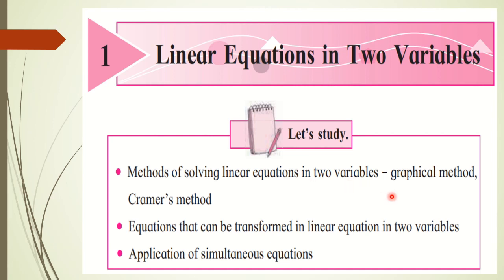And then there are new methods. The graphical method is one method here. Already two methods are there from 9th standard, so this is the third method to solve, the graphical method. And the fourth method is Cramer's method or Cramer's rule. So these two new methods we are going to study in this chapter, linear equations in two variables. Then further we are going to think about equations which are not linear, but we can transform them into the form of linear equations in two variables. So such equations we are going to study.